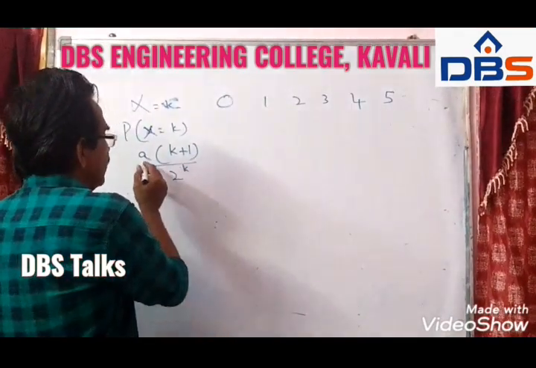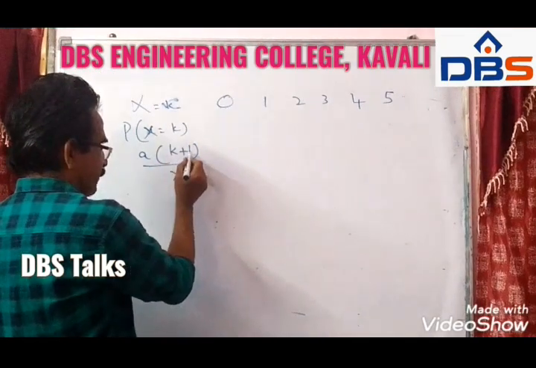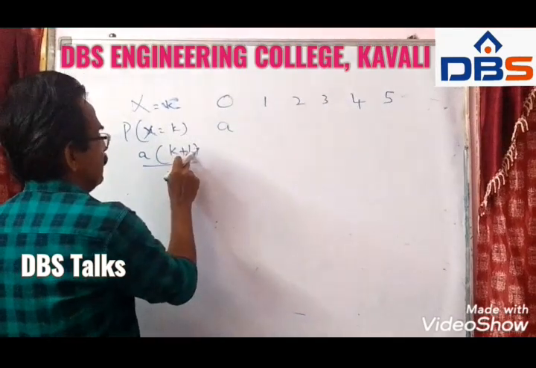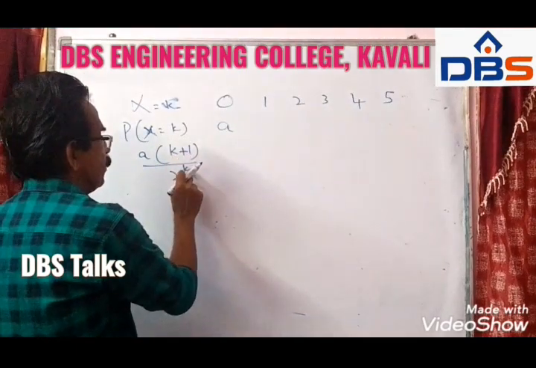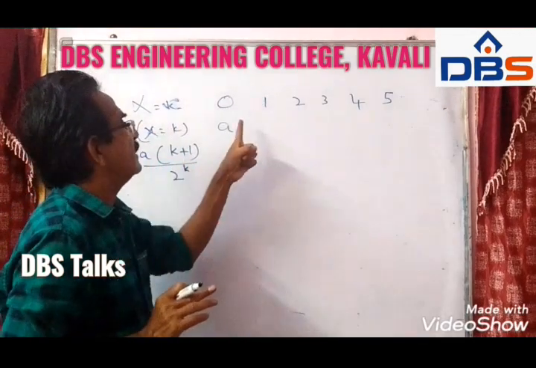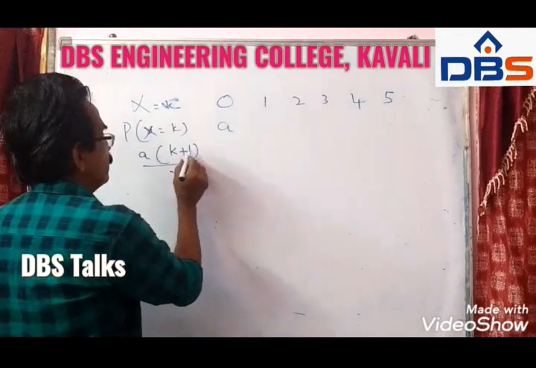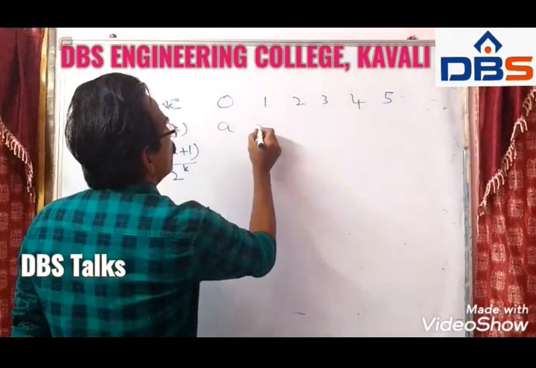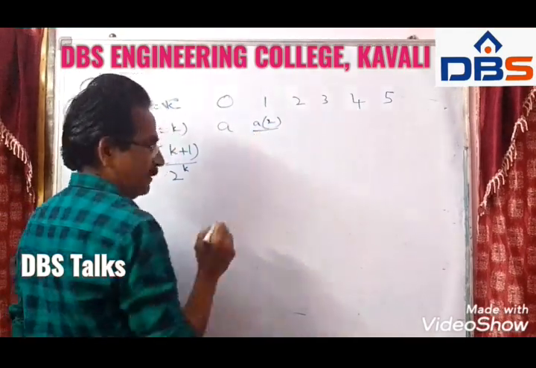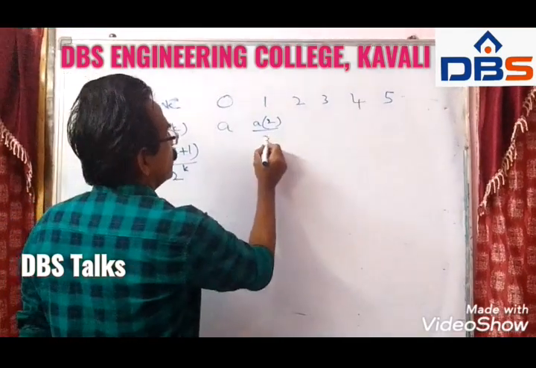Okay, friends. So now let us write the probabilities. So here first let us take k is equal to 0. If k is equal to 0, 0 plus 1, 1, 2 power 0, 1, so a. And the next, for k is equal to 1, 1 plus 1, 2, 2a by 2 power 1, 2.